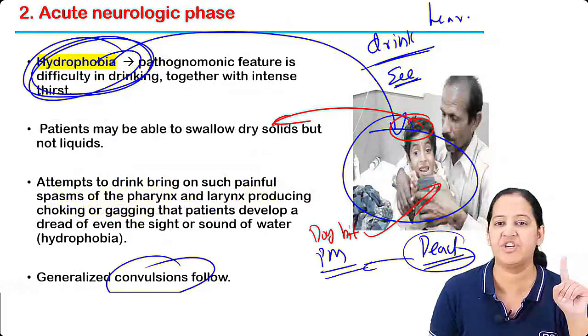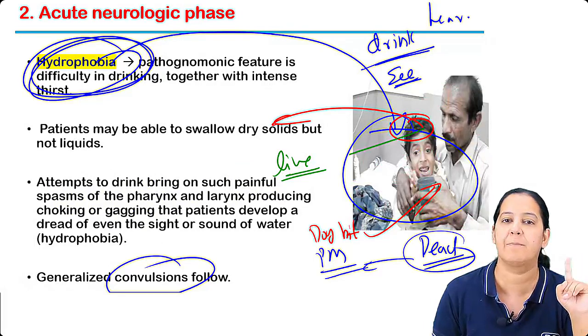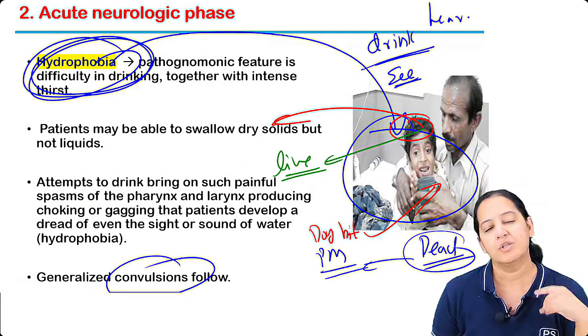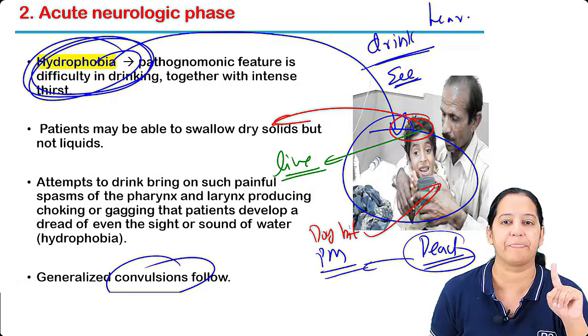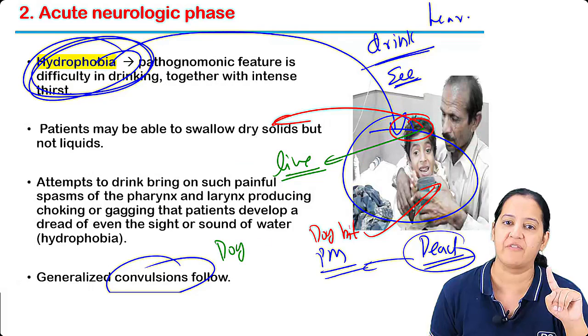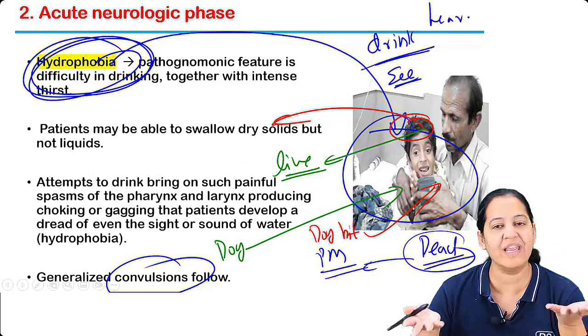In a live patient, there is no way of diagnosis, because we cannot take a brain biopsy in a live patient. So in a live patient, there is no need of diagnosis also. It's very clear: there is a history of dog bite, and after that the person is having hydrophobia. It's obvious it's rabies. We don't need any diagnosis.